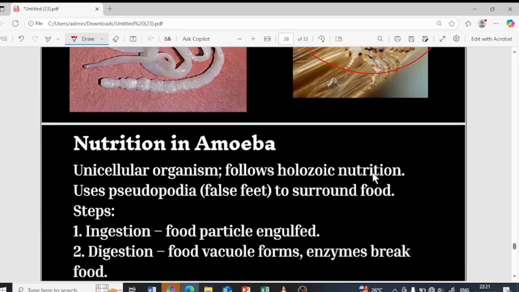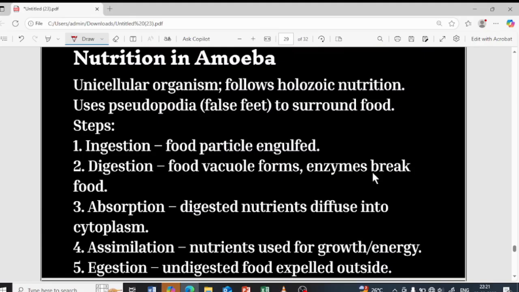Yes. So next is the amoeba. As I told you, amoeba undergoes which type of nutrition? Holozoic nutrition. We have already discussed that the amoeba is a unicellular organism and it undergoes holozoic nutrition. So they have a structure called pseudopodia. Sometimes, usually by the diffusion process itself, it will undergo the digestion and all of that.